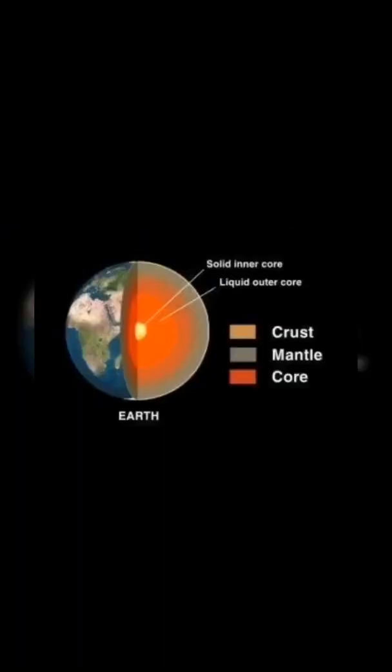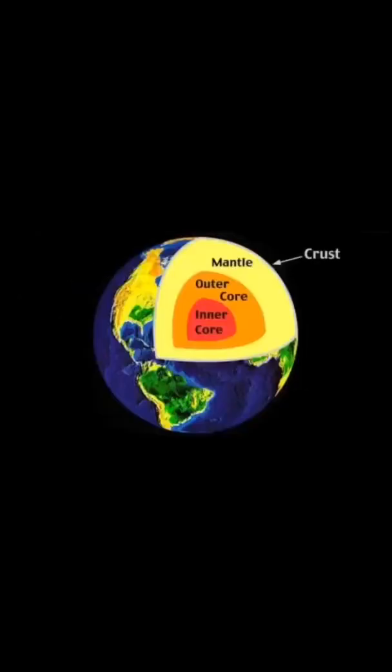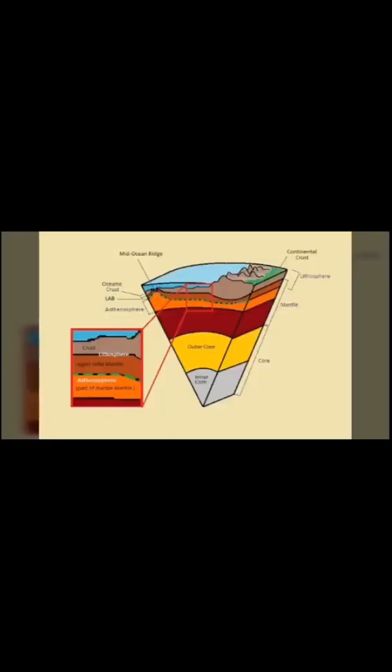The three main layers of lithosphere are crust, mantle and core. Let us study about the three main layers. First, crust. The hard top layer of the earth is called crust. Mantle. Mantle is the earth's interior between the crust and the core.